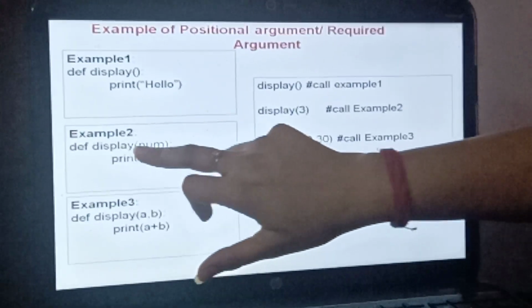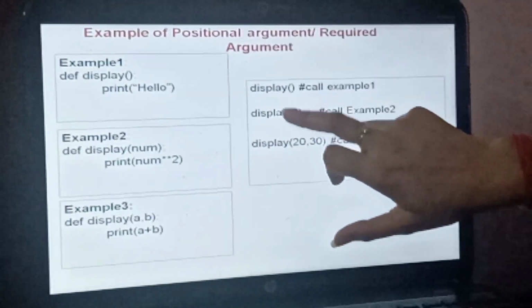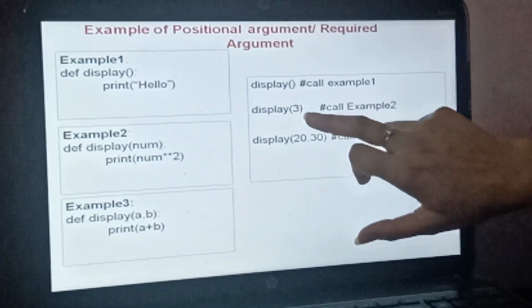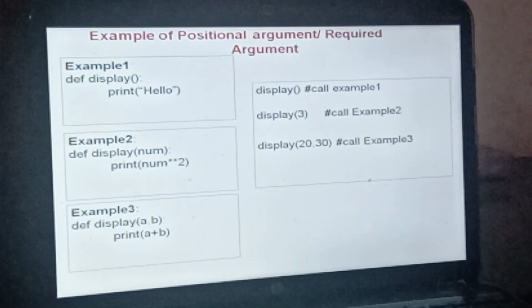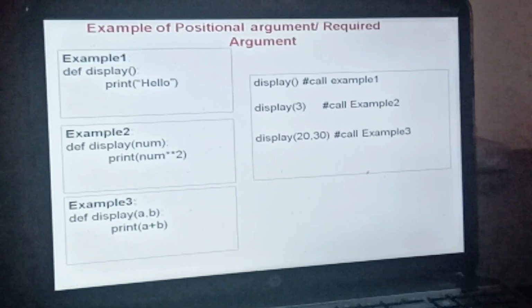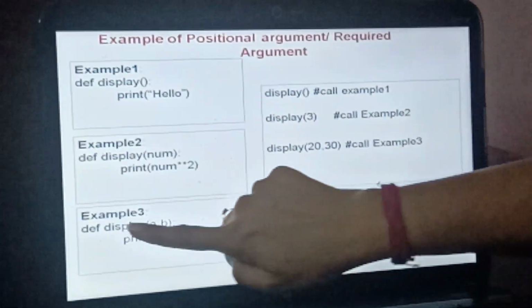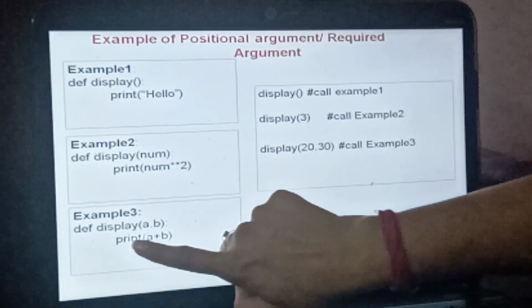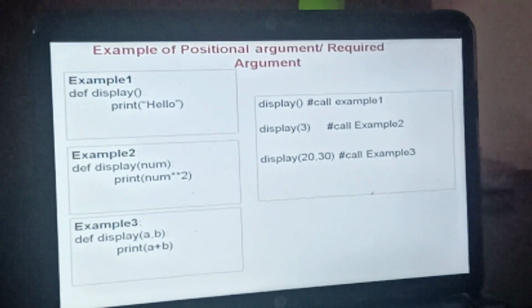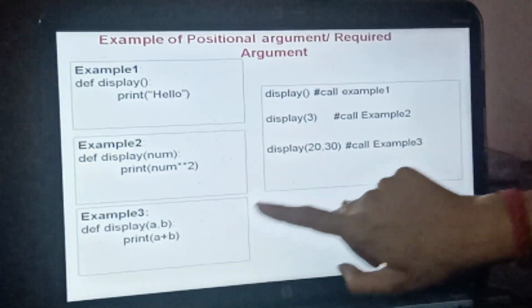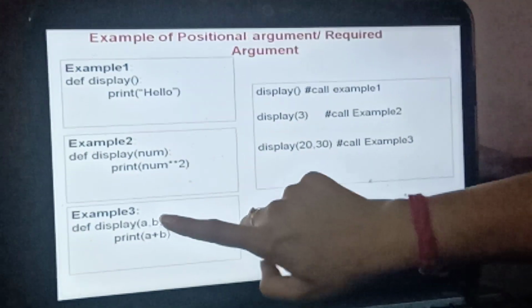Okay, so def display num. Here num is the positional argument. If I define two values here, it is going to give me an error, because there is only one variable inside the definition of the function. Then def display a comma b, which is going to print a plus b. This is going to perform addition of numbers. So 20 is going to be assigned to a, and 30 is going to be assigned to b.